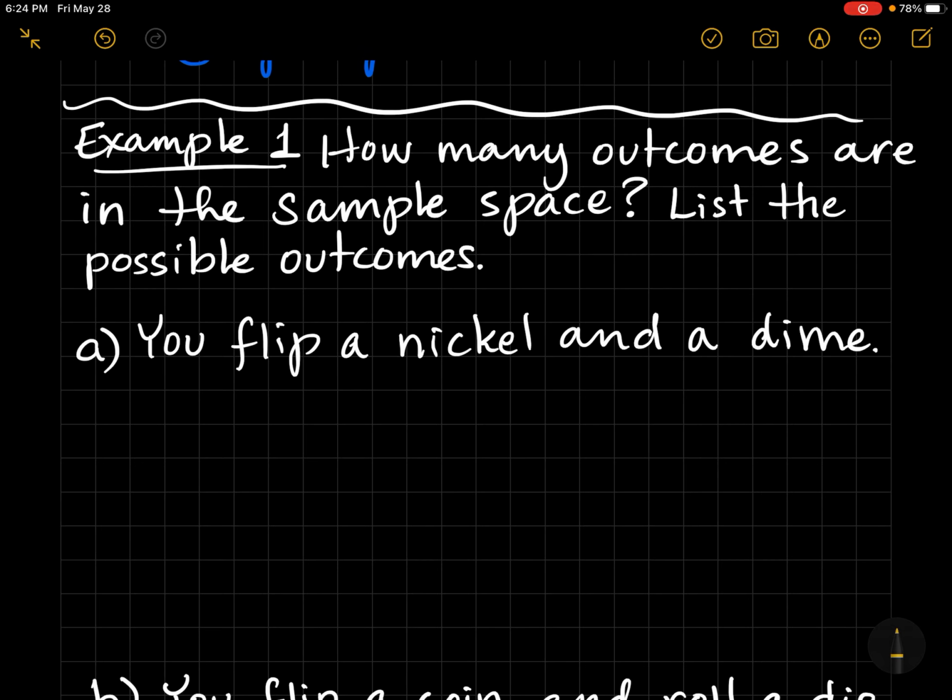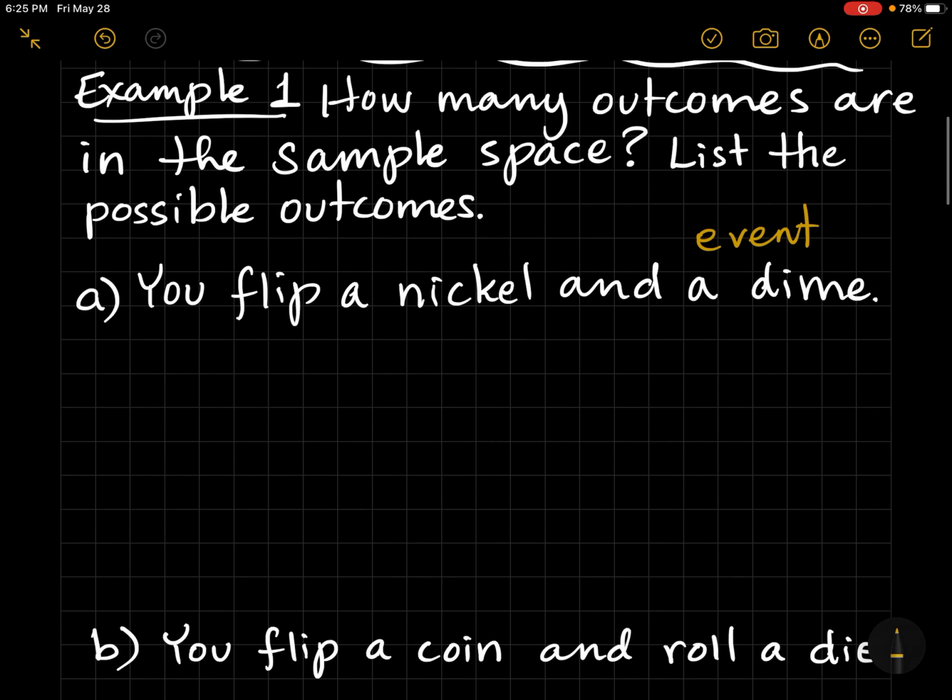For theoretical probability, that's the number of favorable outcomes over all possible outcomes. Let's look at example 1. How many outcomes are in the sample space? List the possible outcomes. So our event, that's usually what's going on, we call it an event, is you flip a nickel and a dime.